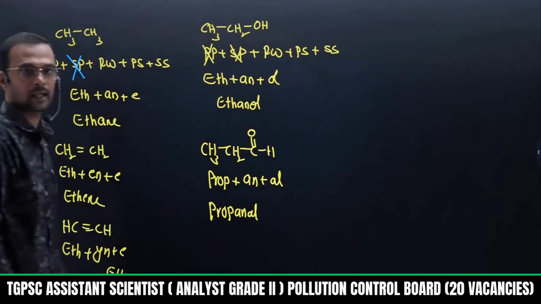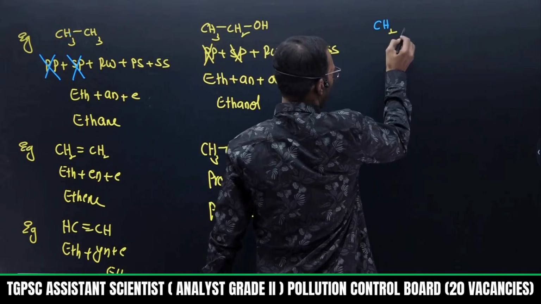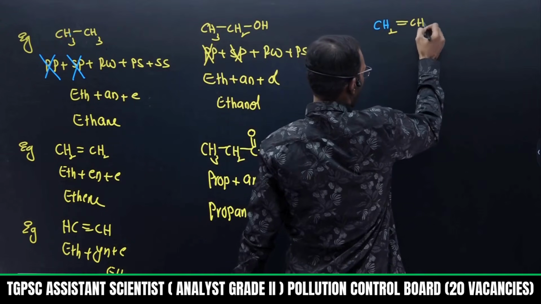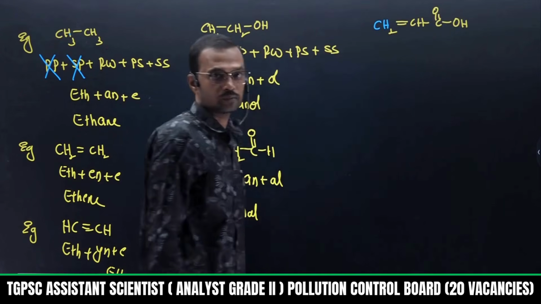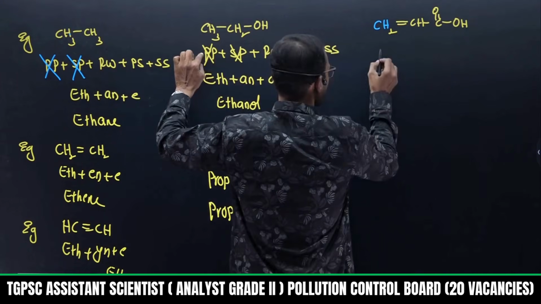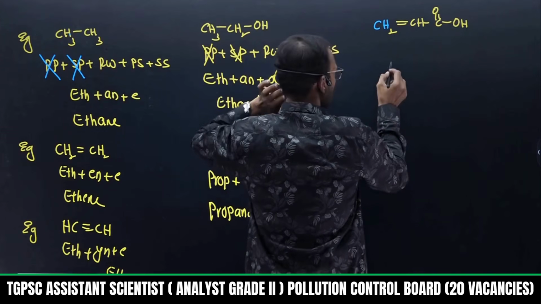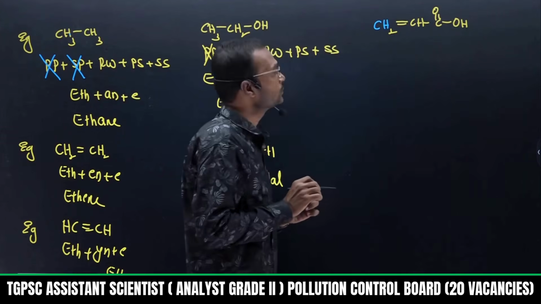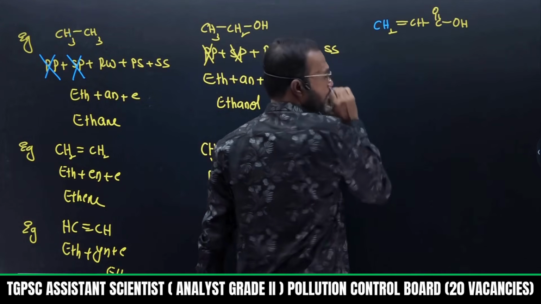Okay, so if I write carbon-carbon double bond, and if I write C double bond OH, now this is a carboxylic acid. Now see, there is no primary prefix, no secondary prefix, then see root word. So the substitution in the form of double bond will be handled by the primary suffix only.